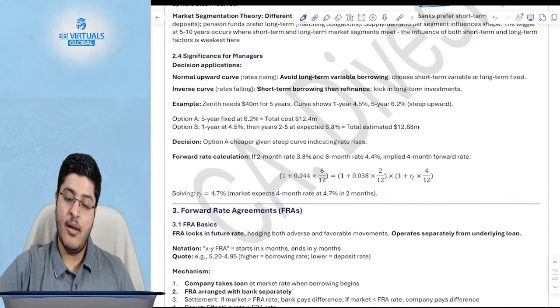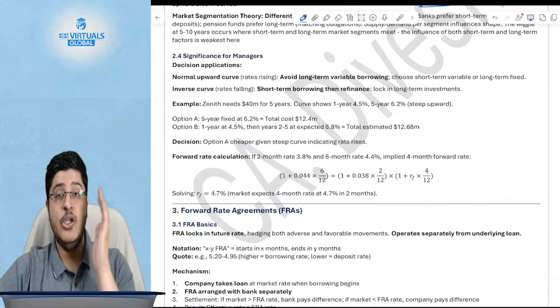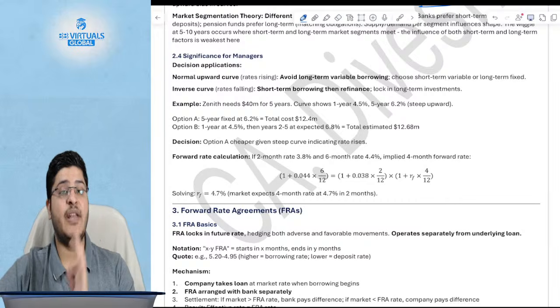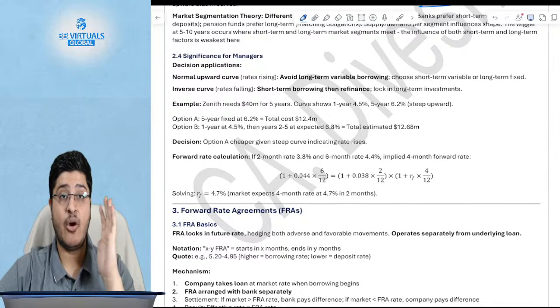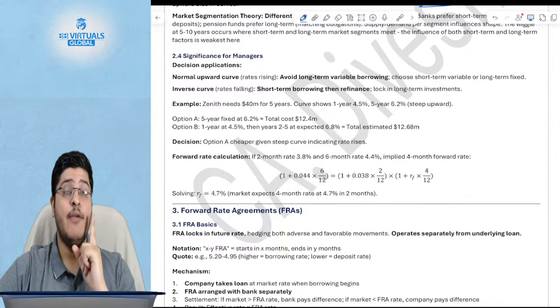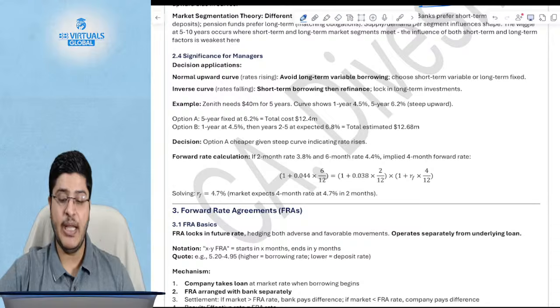Now, what happens and what is your role? What is your role as a financial manager? How is the yield curve applicable to you? Never forget, all of these concepts are there for a reason. How do you as a CFO take help of these?